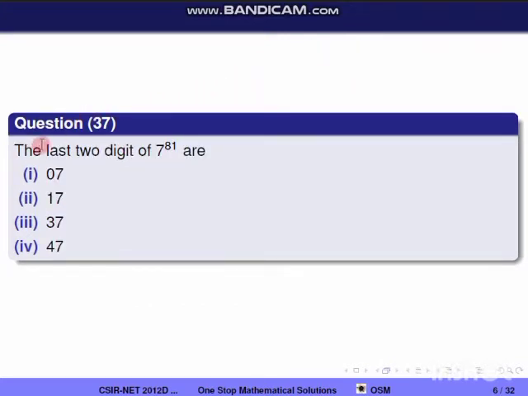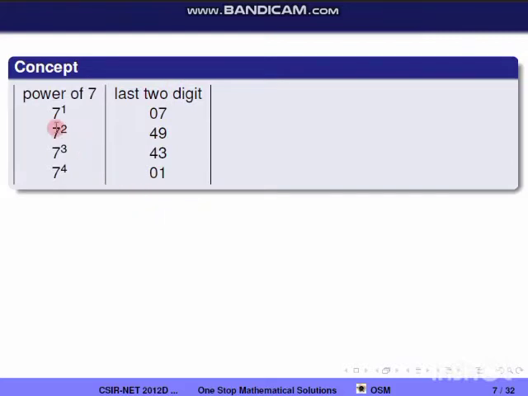Next question, question 37. The last two digits of 7 power 81 is. So we'll look into the concept. The first column is the power of 7, the second column the last two digits. If the number given is a multiple of 7, then the last two digits are 07. If it is a multiple of 7 power 2, then the last two digits are 49. If it is a multiple of 7 cube, then the last two digits are 43. If it is a multiple of 7 power 4, the last two digits are 01. So now we'll move on to the question.